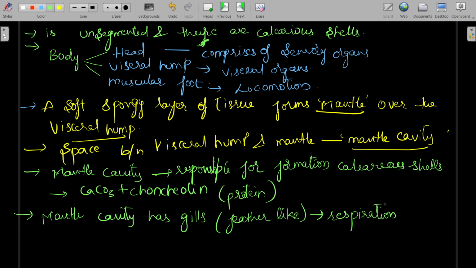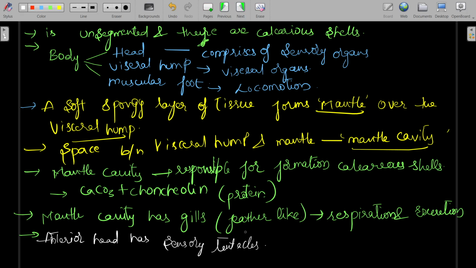Next, the anterior head has sensory tentacles.